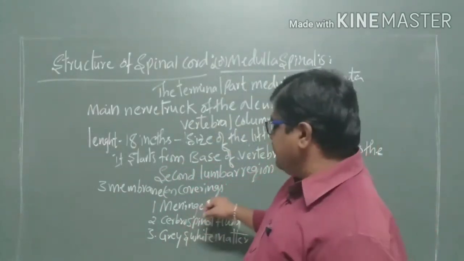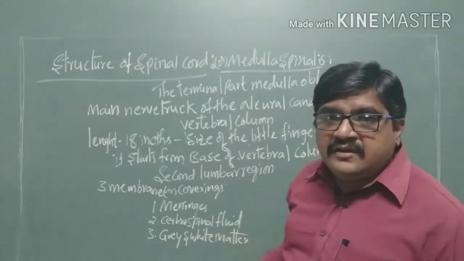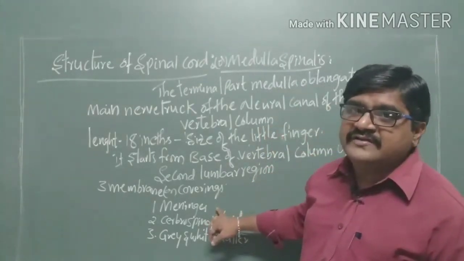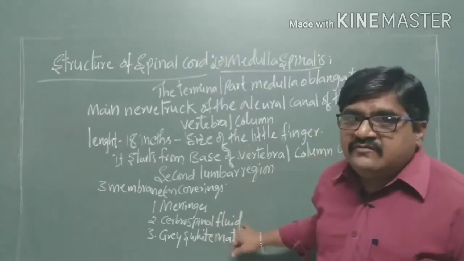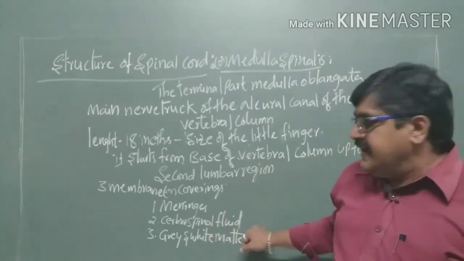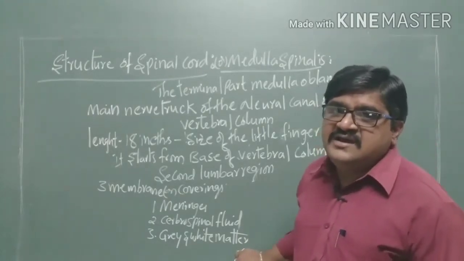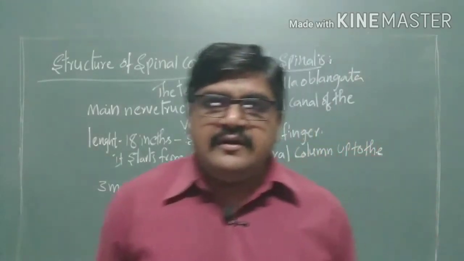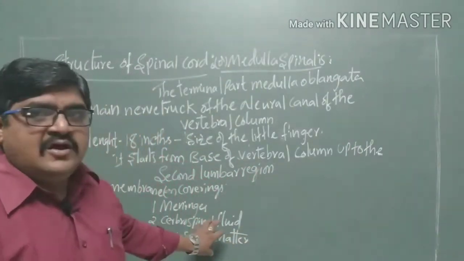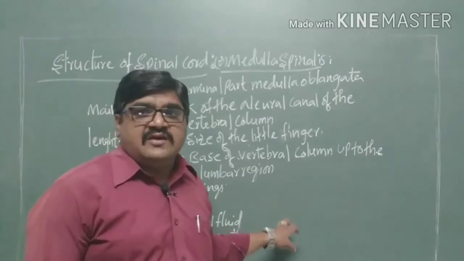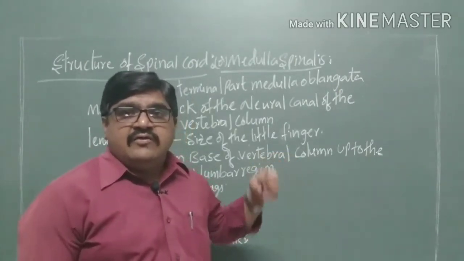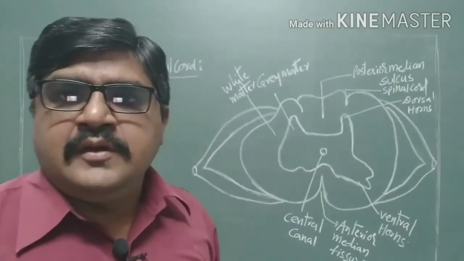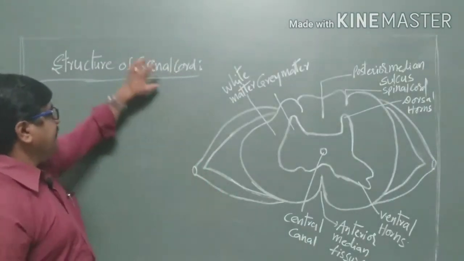How the brain is covered by the three meninges, likewise the spinal cord is also covered by three coverings: the outer covering called the meninges, the second called the cerebrospinal fluid, and the third called the gray as well as the white matter. Now coming to the structure of the spinal cord.